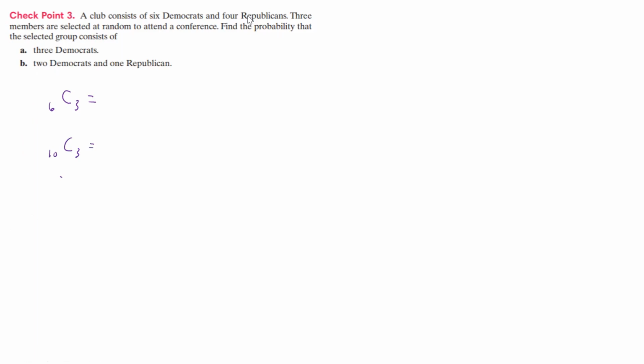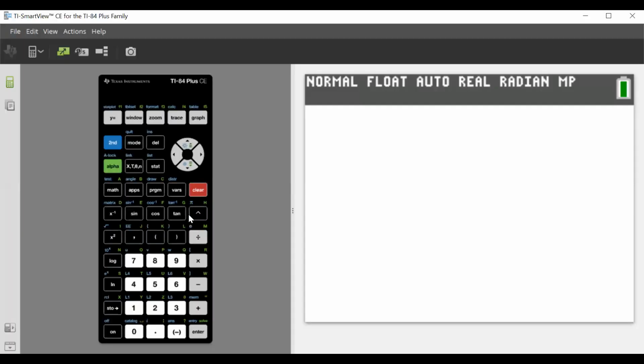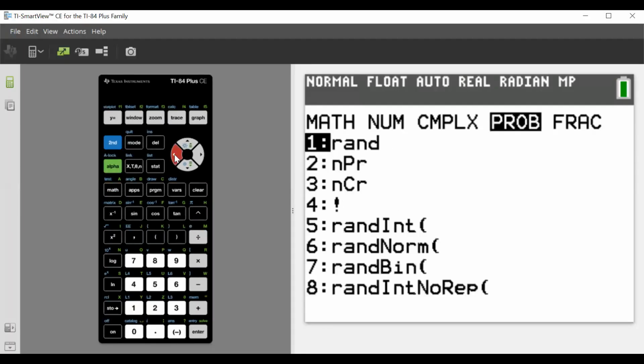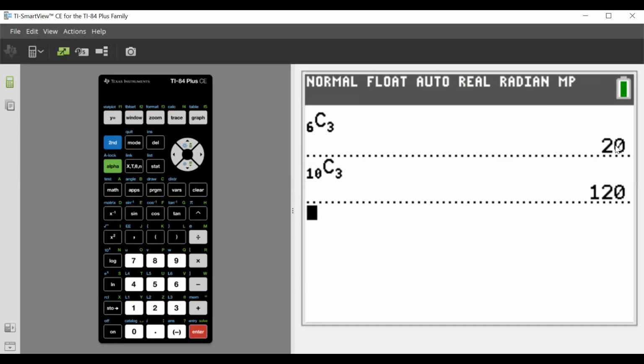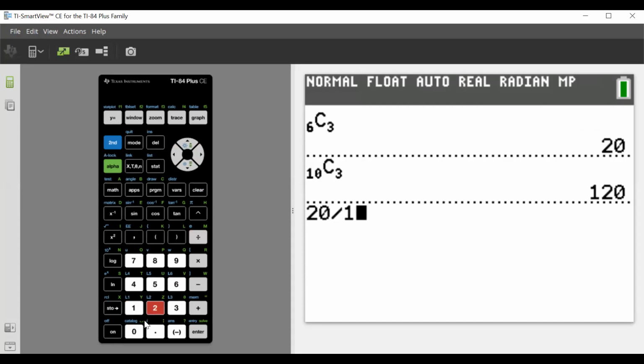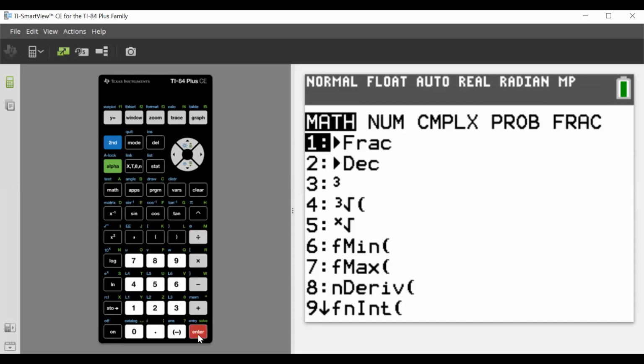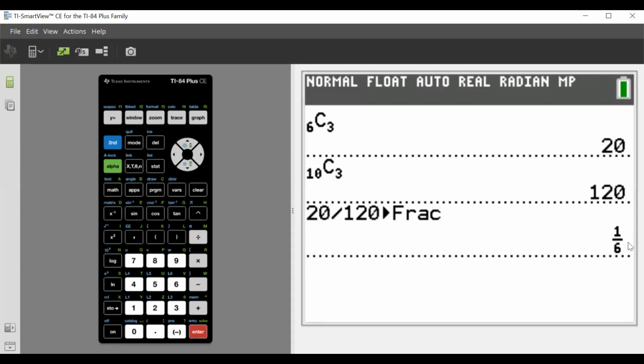So let's look those up here. We have math, go over here. We have 3. We had 6 and 3. That's 20. So that's our numerator. And let's go back over here. The other one was 10C3. And that's 120. So now we're taking 20 divided by 120. And we want a fraction. And so that's going to be 1/6.